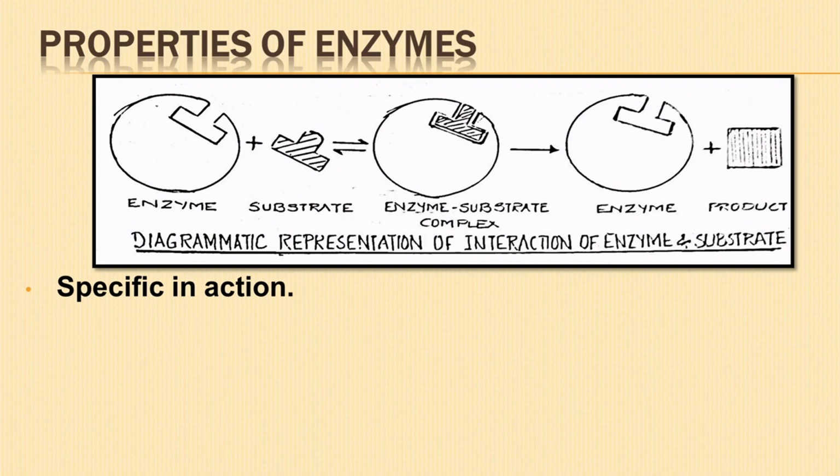A given enzyme catalyzes only one reaction or a similar type of reaction, or may act on a particular substrate only. Enzymes are made up of long chains of amino acids. The amino acid sequence gives enzymes their substrate specificity.